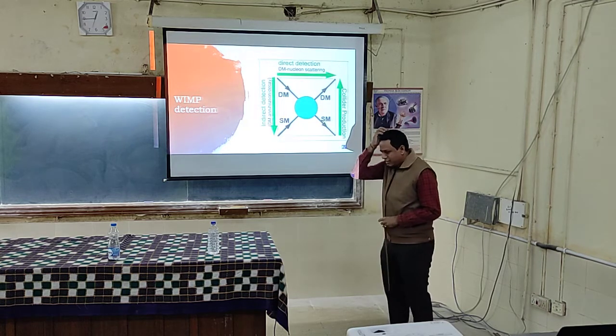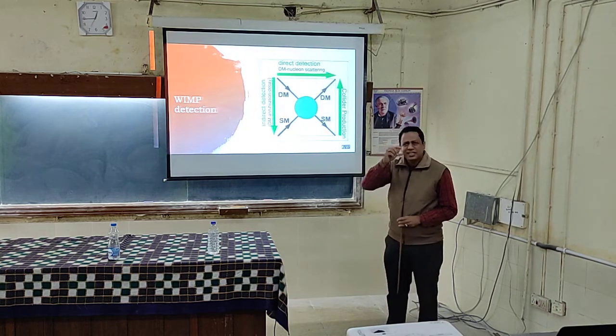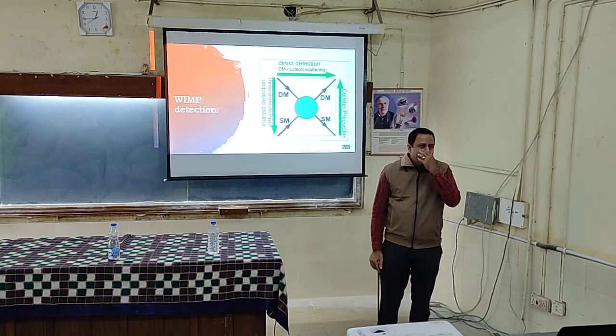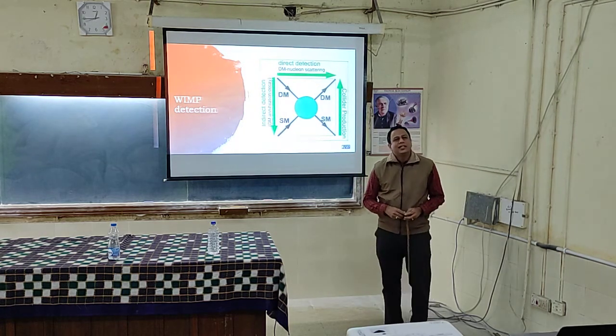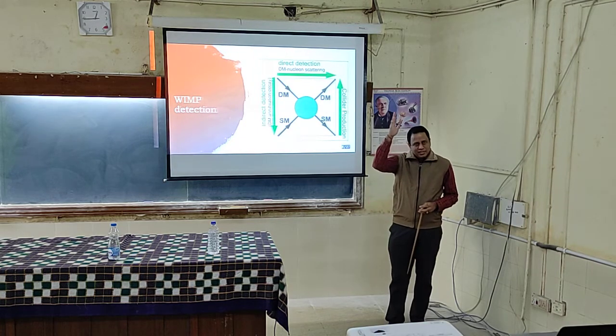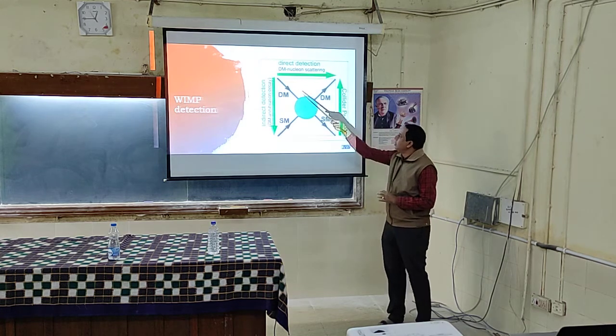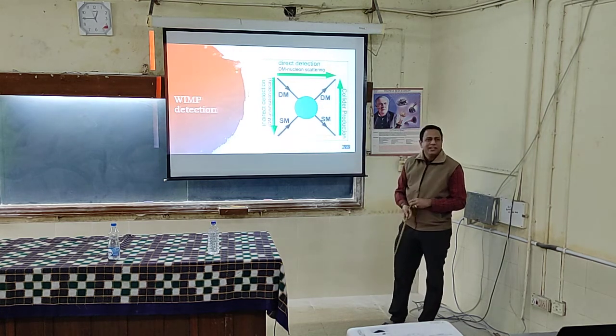MACE, I think. The MACE telescope, a huge telescope built by the Department of Atomic Energy, is being put in the Leh and Ladakh region to measure high energy gamma rays. This could be one of the candidates from this process, where dark matter collided and gave rise to a high energy photon.